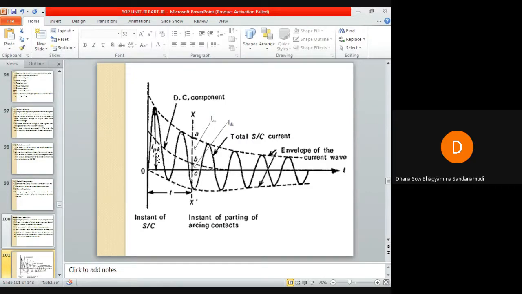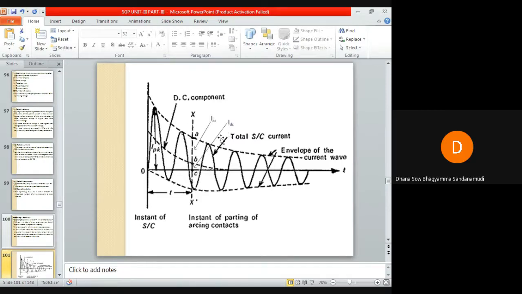I peak. Let us consider the instant of separation of contacts. You can see the envelope of this short circuit current wave, between these two dotted lines. Let us assume AB is the AC component of the short circuit current and BC is the DC component.